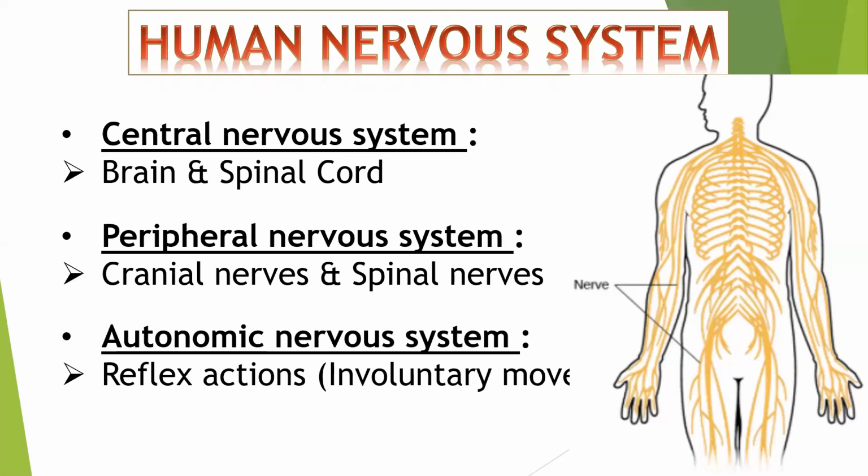Okay, now tell me, if I am referring to an organ like the spinal cord, about which nervous system am I speaking? Correct, central nervous system. Very good. Now, which is the nervous system which arises from brain and spinal cord? Correct, peripheral nervous system.